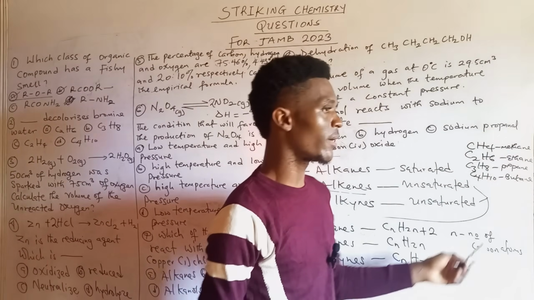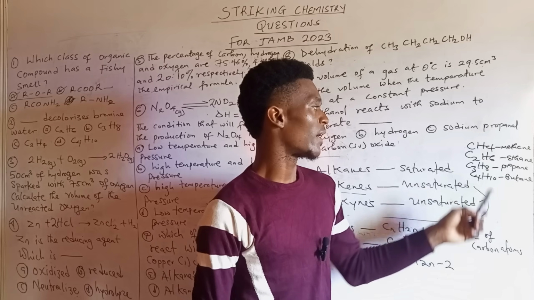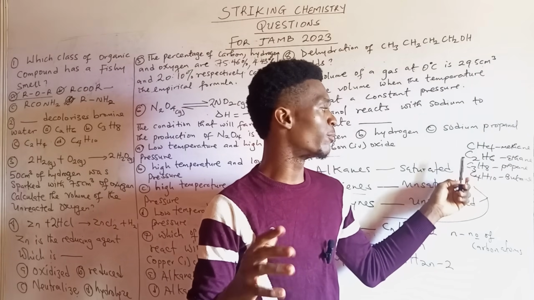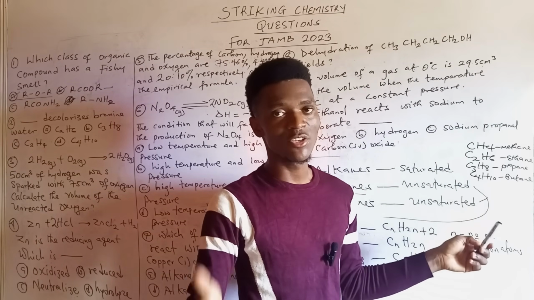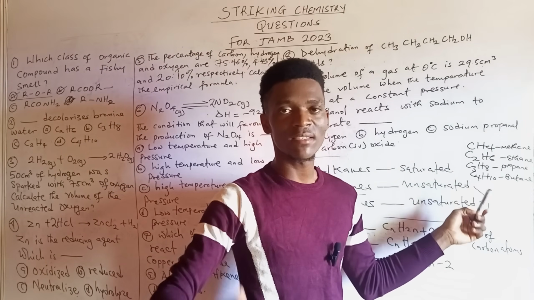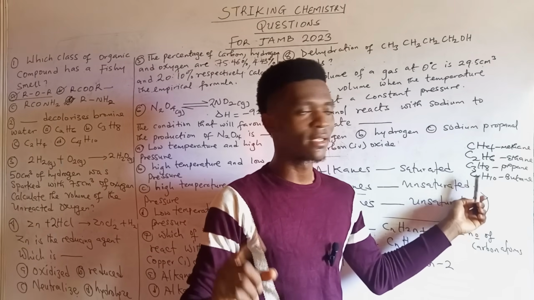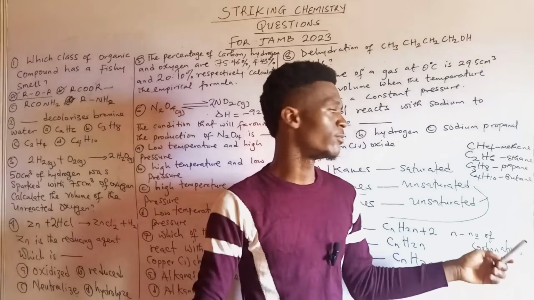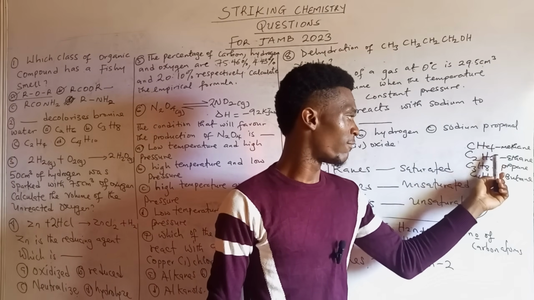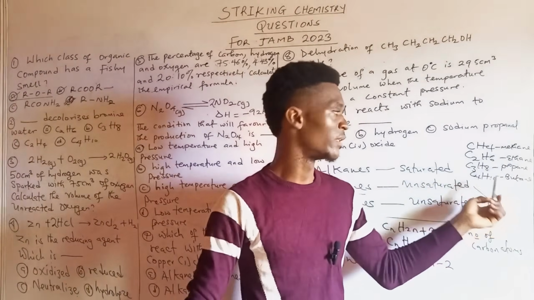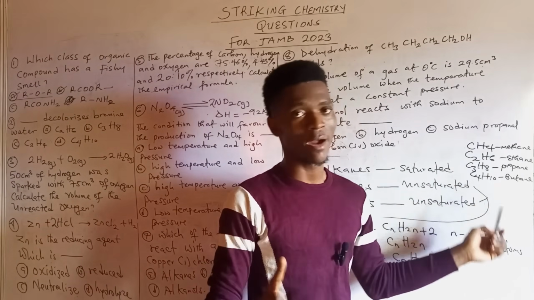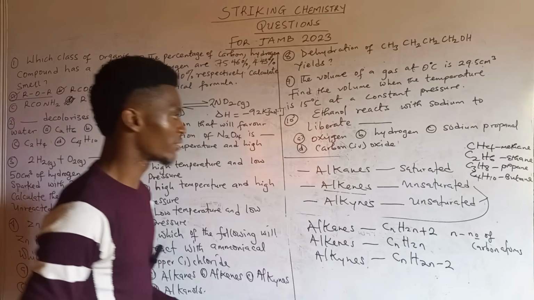And how did I come about their formulas? Of course, each successive member of a homologous series differs by CH2. So it means that successively you'll be increasing the carbons by 1 and the hydrogens by 2. That's the reason why you see 4, 6, 8, 10 by 2, then 1, 2, 3, 4 by 1. So those are the members of the alkanes.